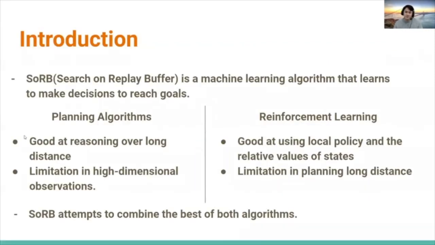Let's start. Search on the replay buffer is a machine learning algorithm that learns to make decisions to reach goals. To reach goals, there are two broad classes of algorithm, planning and reinforcement learning. Planning algorithms effectively reason over long distance, but have a limitation in high-dimensional observations. Reinforcement learning is good at learning policies and the relative value of states, but fails to plan over long distance. Search on the replay buffer attempts to combine the best of both algorithms.